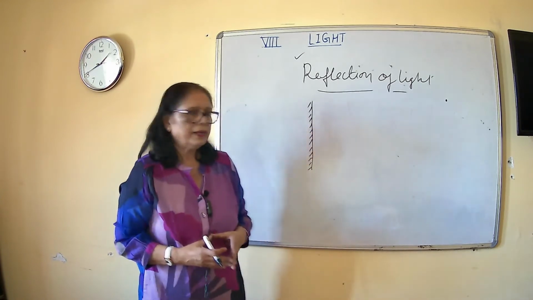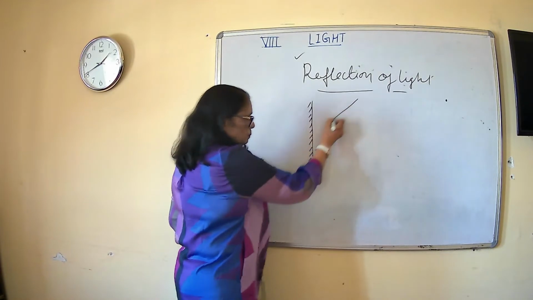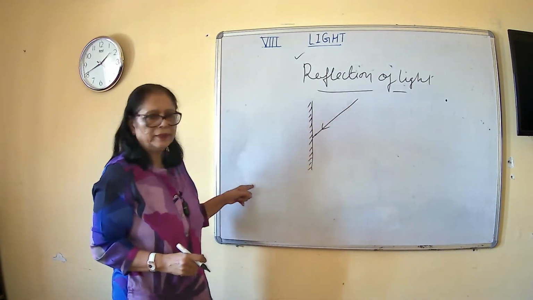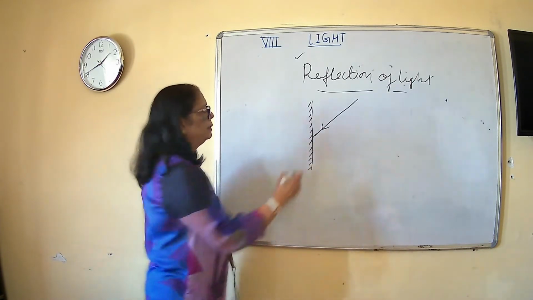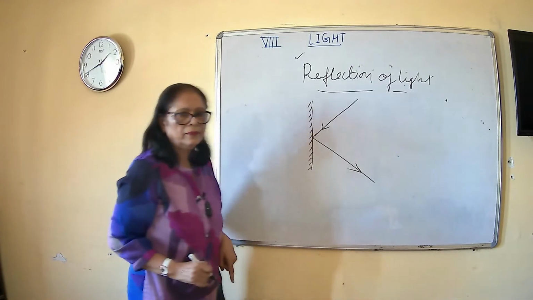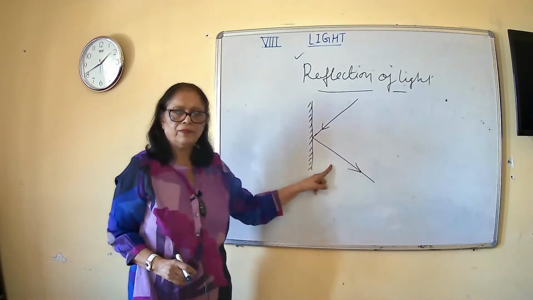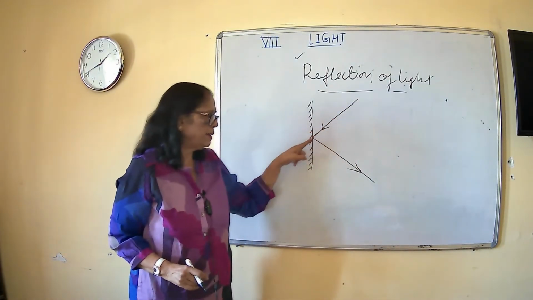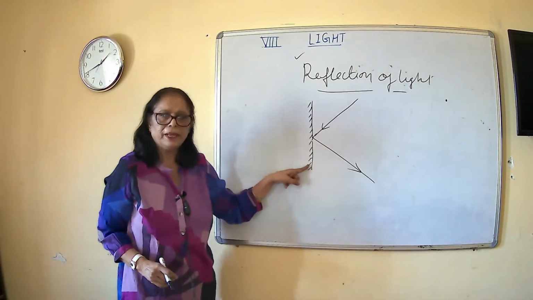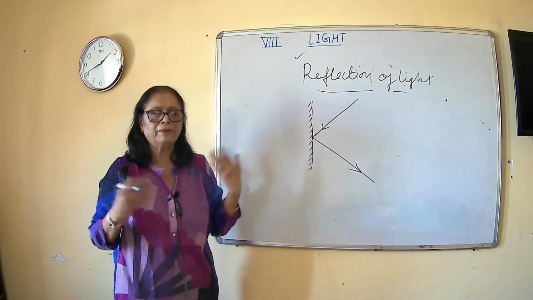So whenever a light ray strikes this shining surface, it cannot pass through it, but it will bounce back. It will go like this. This is known as reflection of light. Whenever a light ray strikes a shining surface, for example a mirror, plane mirror है ये, we have different mirrors also.